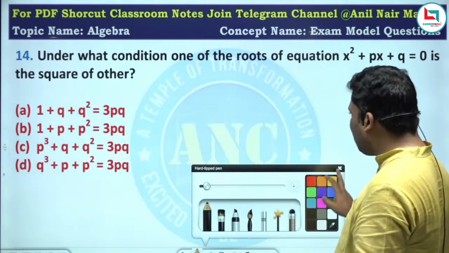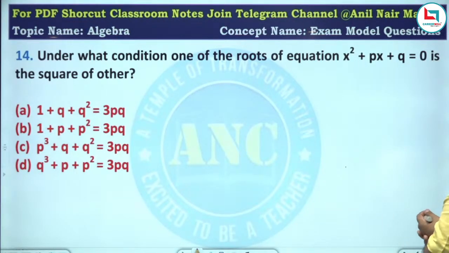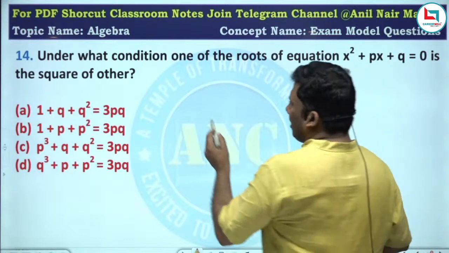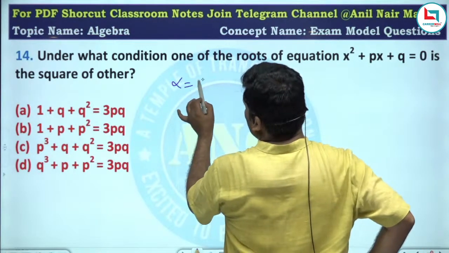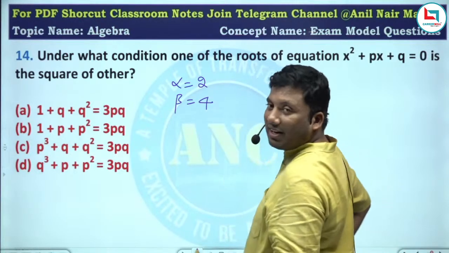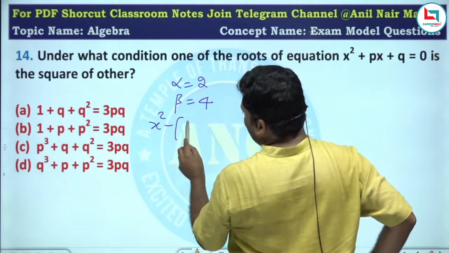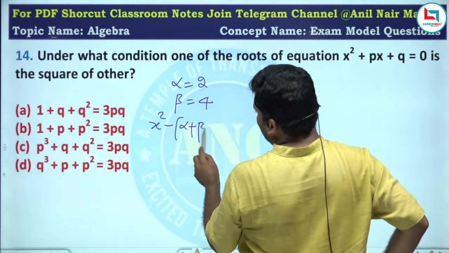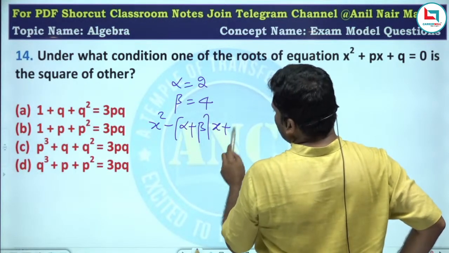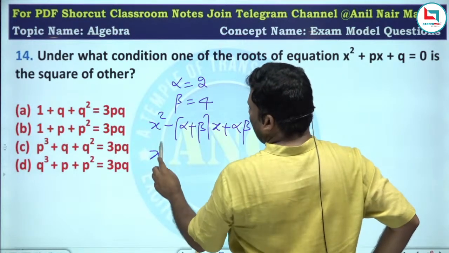Another question. Read the question, sir. Under what condition is one of the roots the square of the other? That means if I take one root as 2, the next one will be the square of the other. Square of 2 is 4. So the generic form of the equation is x square minus (alpha plus beta) x plus alpha beta equivalent to 0.